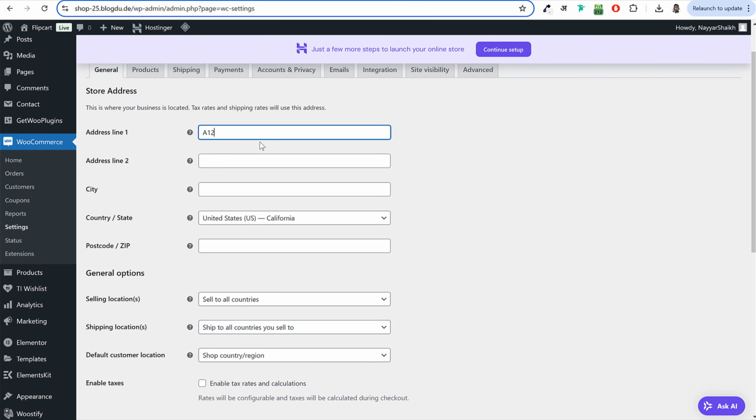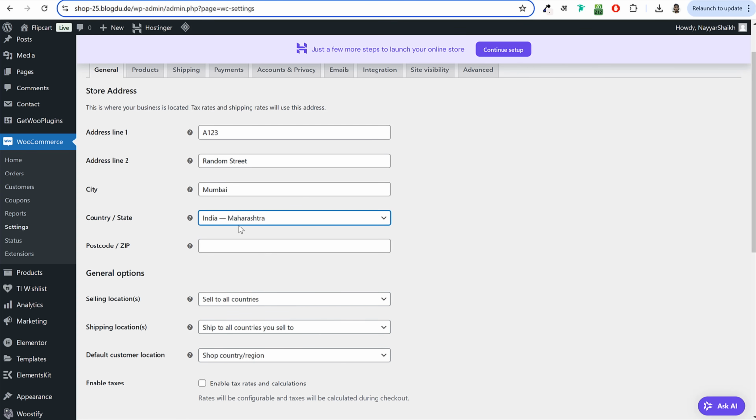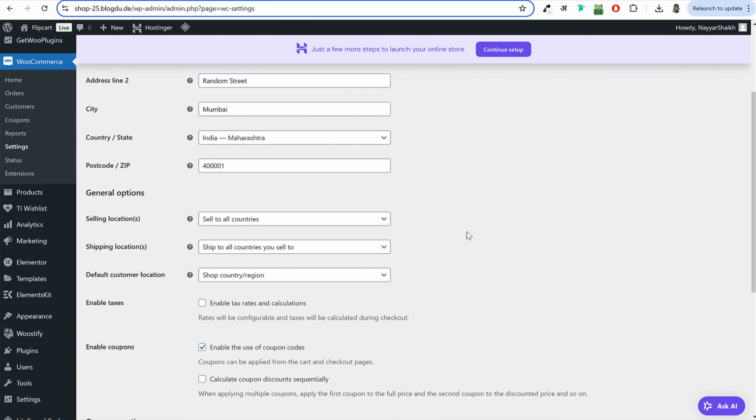So I'll type in whatever the address is. Then after that, type in your city name, type in your state and country name. If you just type in or search in your state name, you will get it over here with your country name. Then type in your postal code or zip code or pin code.